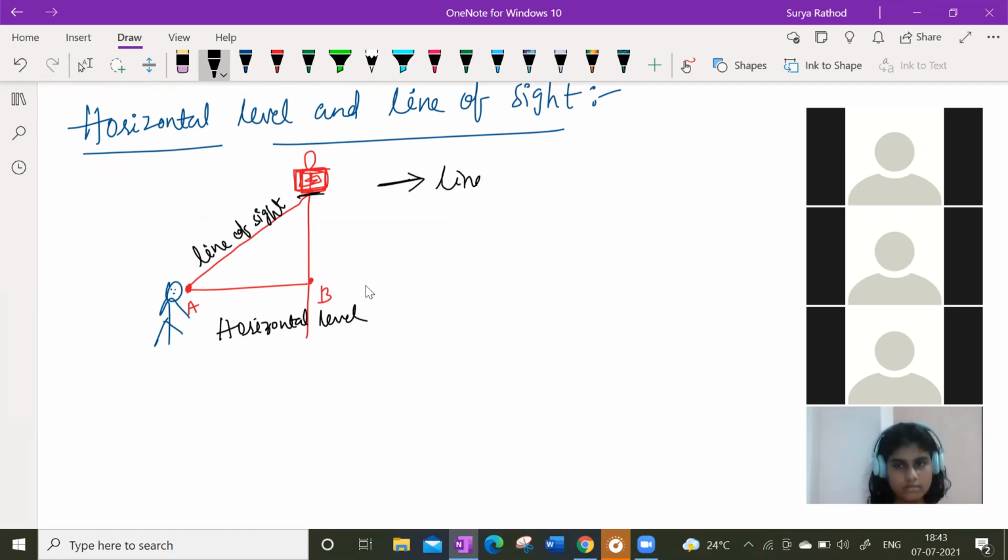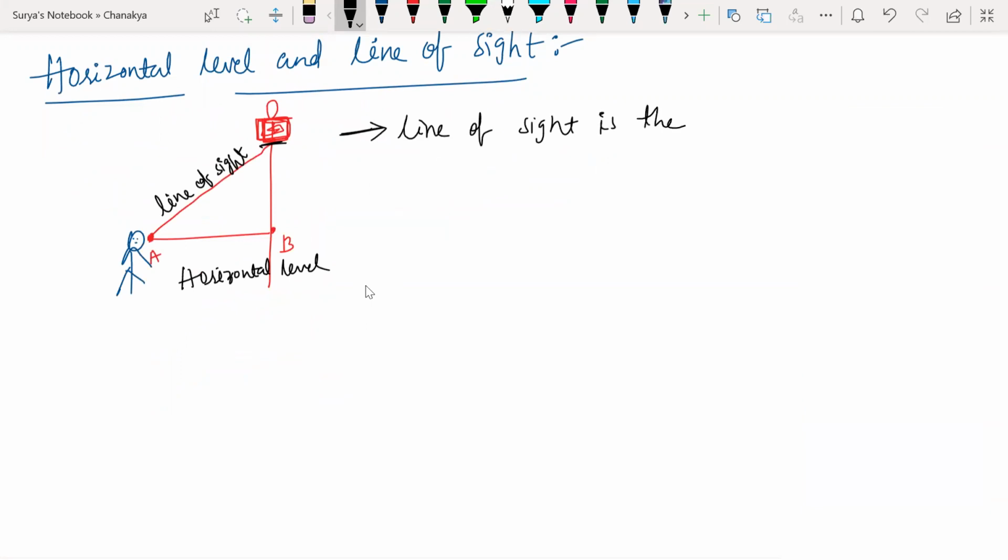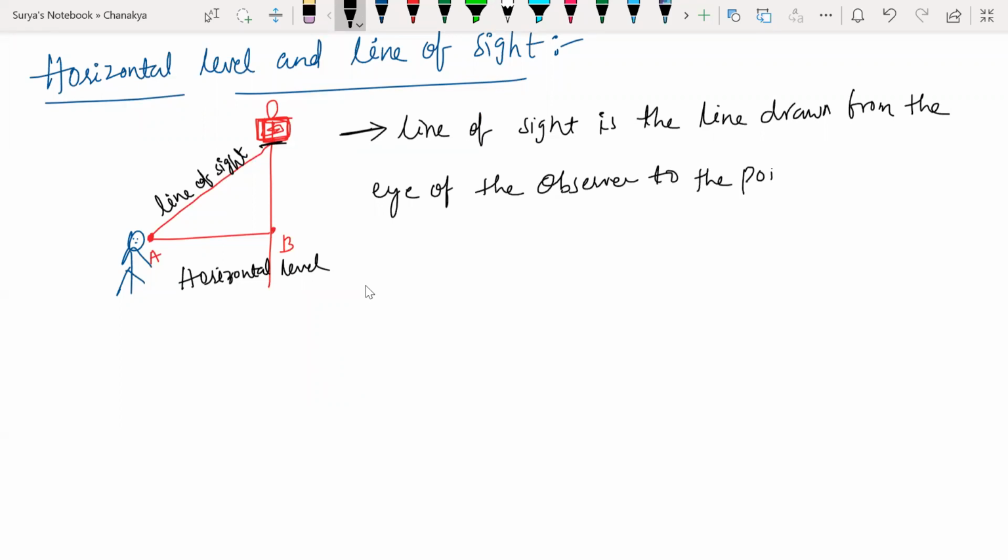What is line of sight? Line of sight is the line drawn from the eye of the observer to the point on the object viewed by the observer.